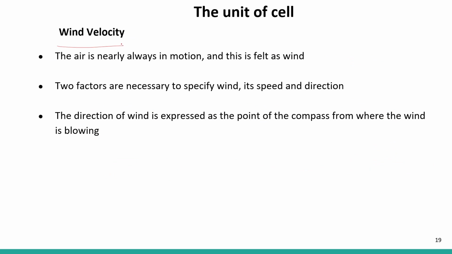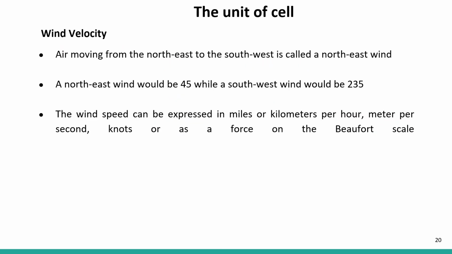Wind velocity. The air is nearly always in motion, and this is felt as wind. Two factors are necessary to specify wind, that is speed and direction. The direction of wind is expressed as the point of the compass from where the wind is blowing. So with the help of a compass, we can know the direction of the wind. Air moving from the northeast to the southwest is called a northeast wind, and the northeast wind would be 45 degrees while a southwest wind will be 225 degrees.